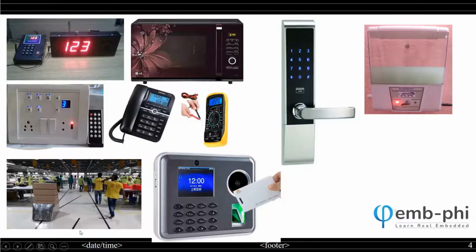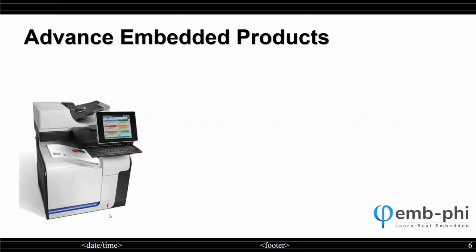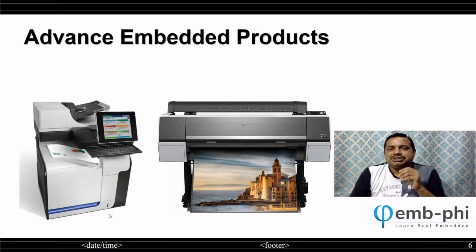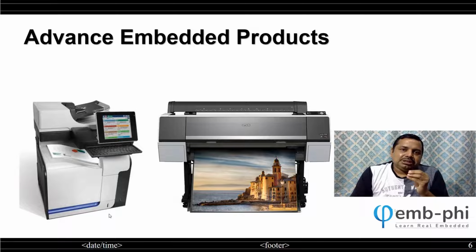I will tell you some more advanced products so that you will understand where embedded systems are used. Some advanced embedded products are printing machines. I'm sure you have seen a printing machine. Printing starts from very small, like your bus ticket printing, to your Domino's printing, or shopping mall printing. Then a little ahead, printing on cloth, then book printing, poster printing, printing on metal, printing on plastic.